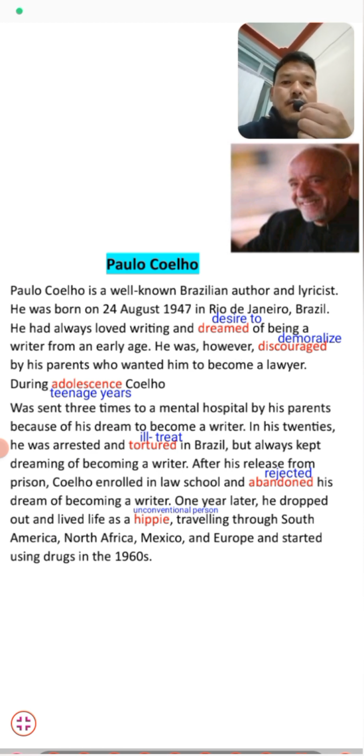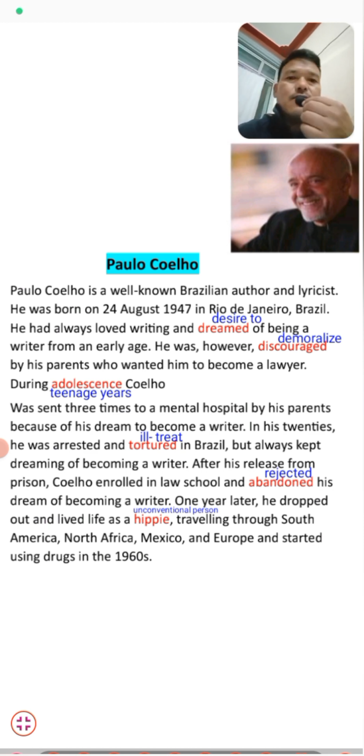He was, however, discouraged by his parents who wanted him to become a lawyer. He was always discouraged or demoralized by his parents because they thought that lawyer is a very admirable profession, and so they discouraged him from becoming a writer.